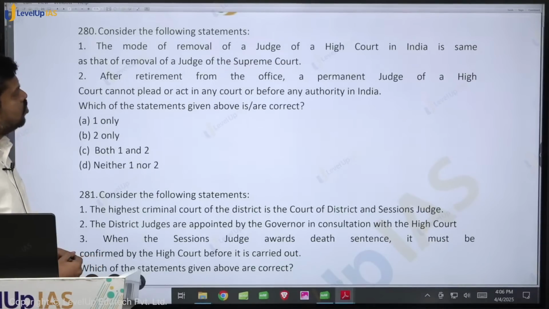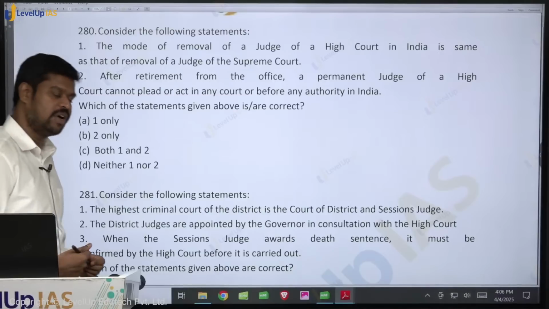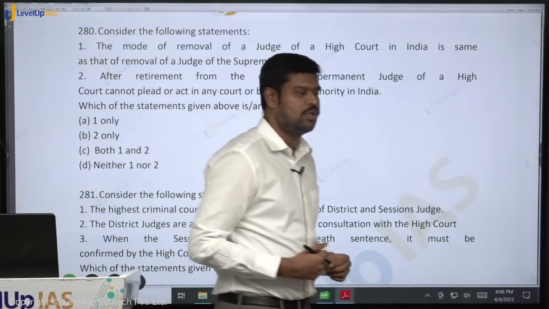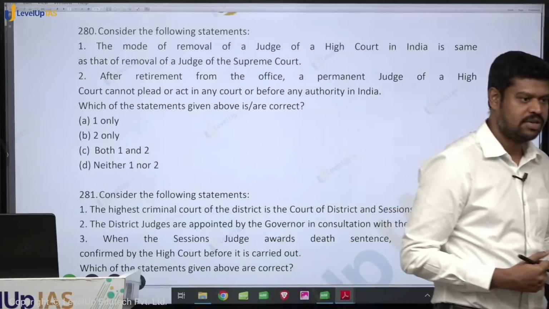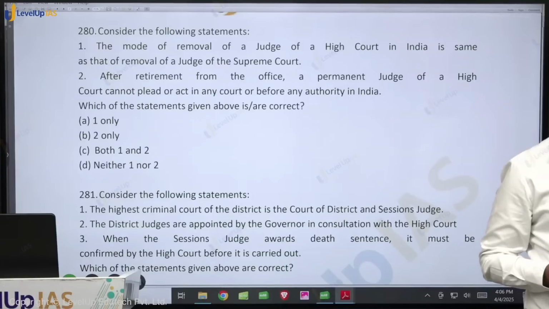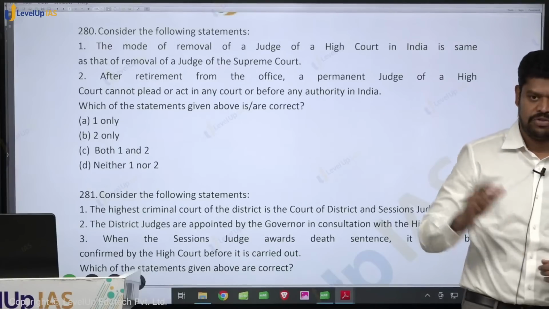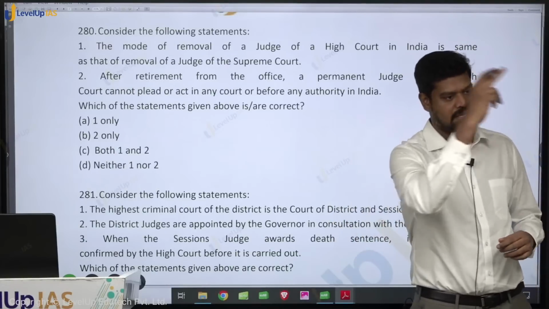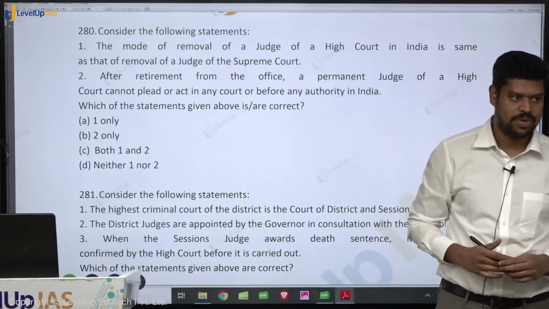The mode of removal of a judge of a High Court in India is same as that of the removal of the judges of the Supreme Court. Is it true? In fact, there is no change. Article 124 talks about the removal of the judges of the Supreme Court, and Article 217 talks about the removal of the judges of the High Court. But if you read Article 217, it says as it is for the judges of the Supreme Court.